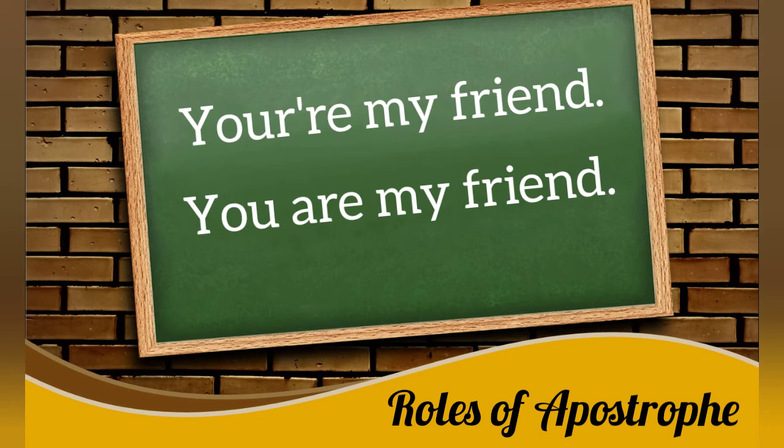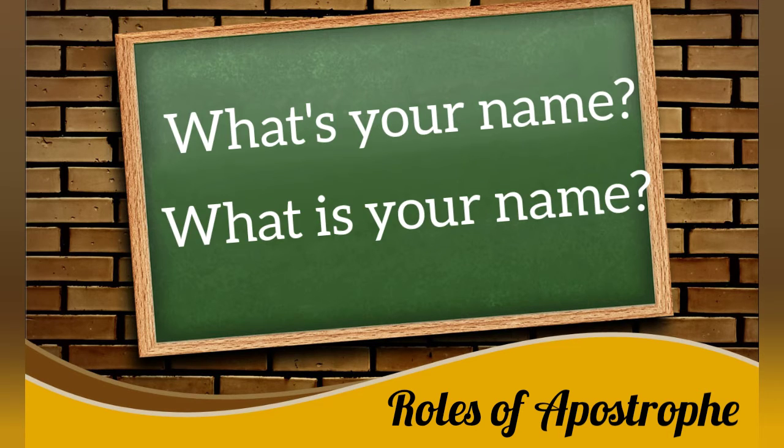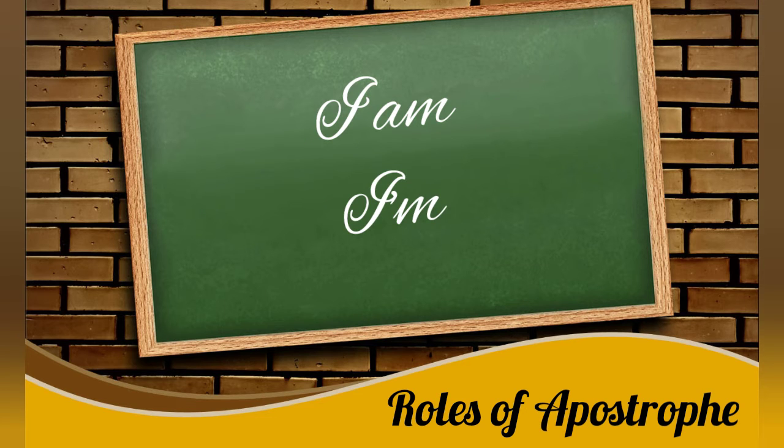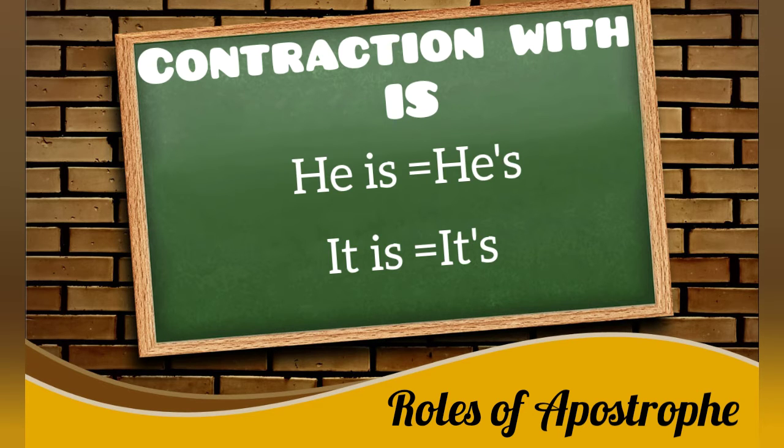For example, you're my friend means you are my friend. Second one, what's your name? It means what is your name? The contraction of I am is I'm, like I'm a teacher. Similarly, some contractions are with is. He is my friend will be pronounced like he's my friend. Here he is becomes he's. Similarly, if you want to say it is a phone, then you will say it's a phone.